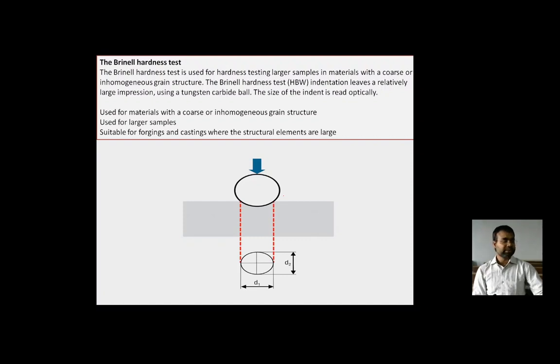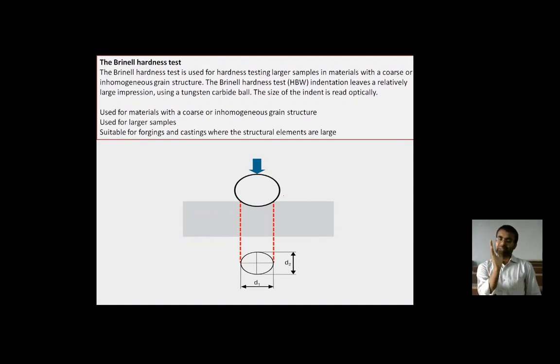The load applied is higher compared to the other hardness tests. The Brinell test is used for hardness testing of large samples with a coarse or inhomogeneous grain structure. The indentation leaves a relatively large impression using a tungsten carbide ball.